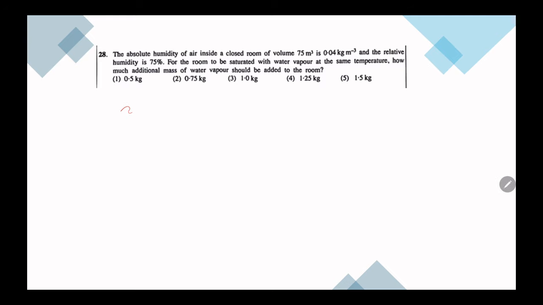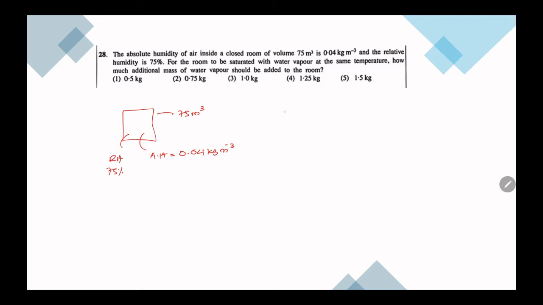The absolute humidity of air inside a room of volume 75 meter cube, and the AH is given as 0.04 kilogram per meter cube. RH is 75. Then how much vapor should we add?